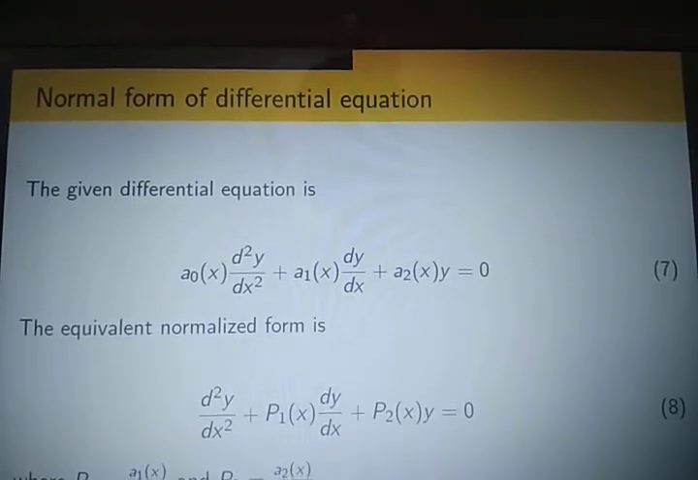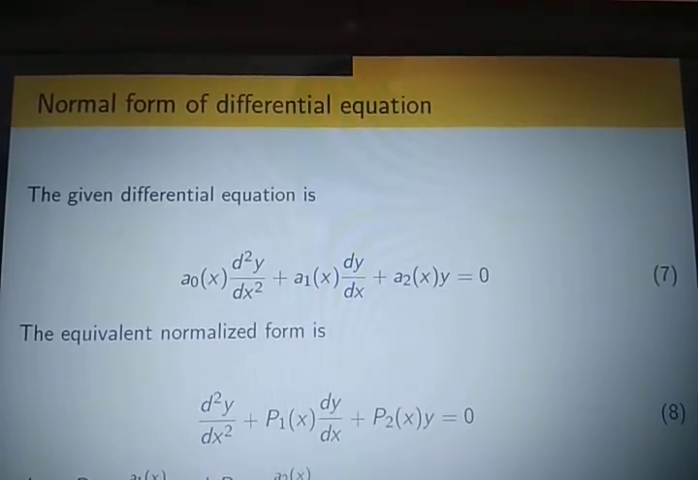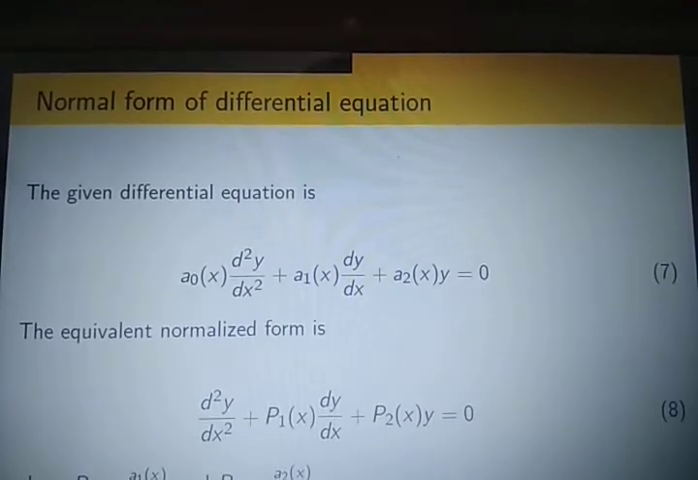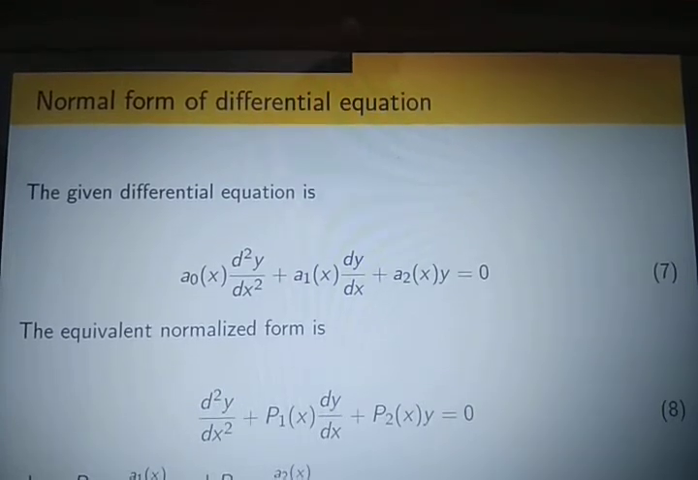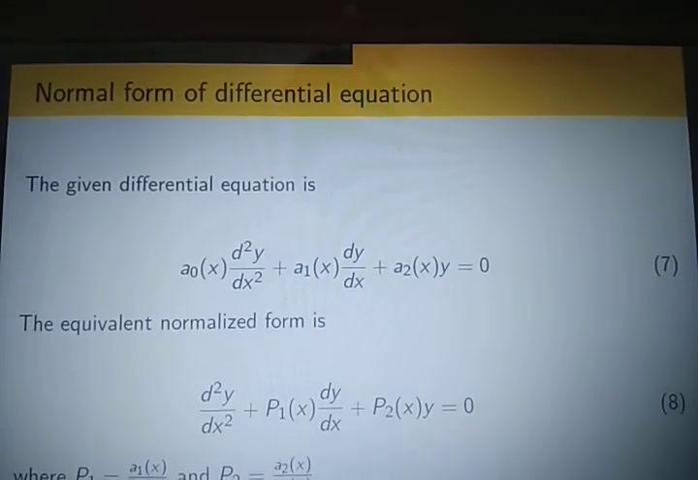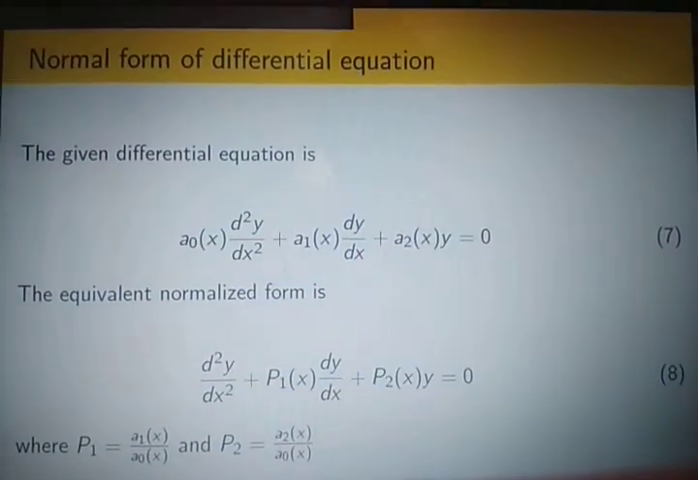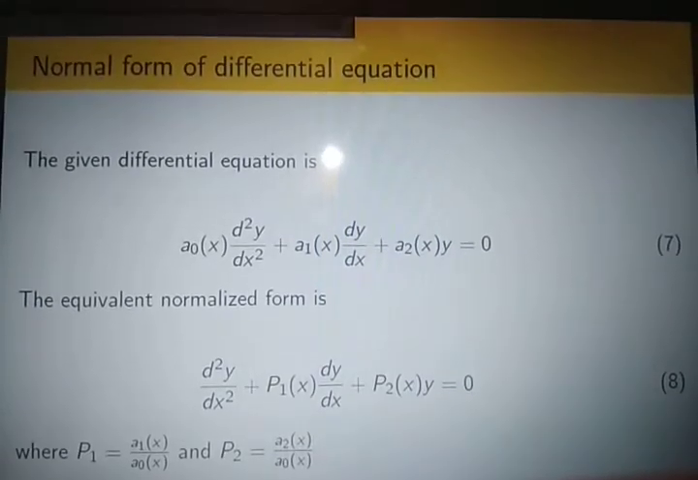Why do we get the equivalent normalized form from equation 1? This is by dividing a0(x) throughout the differential equation, and we get d²y/dx² plus p1(x) dy/dx plus p2(x) y equals 0, where p1(x) equals a1(x) by a0(x) and p2(x) equals a2(x) by a0(x). So this is the normal form of the differential equation.